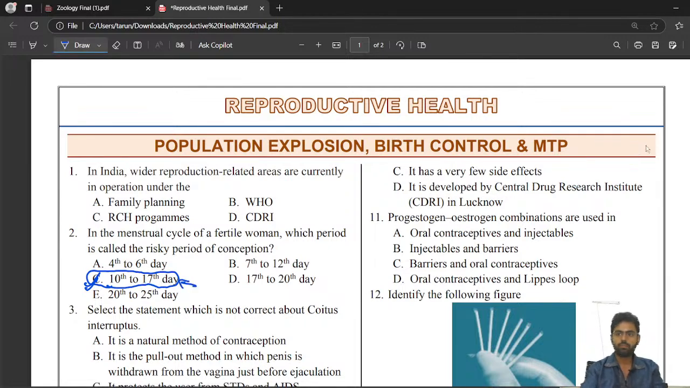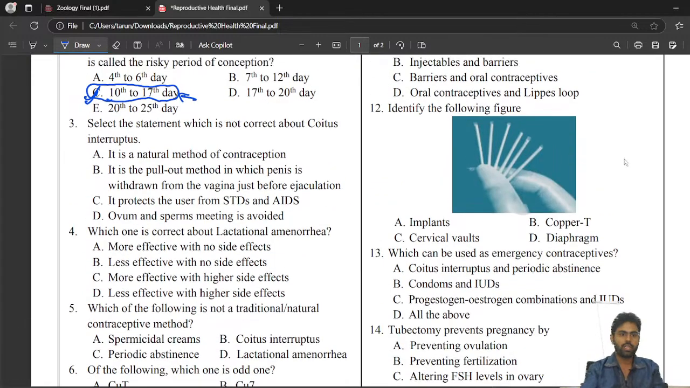Then the next question: select the statement which is not correct about coitus interruptus. These methods of contraception are very important. Then the drugs, all these questions, and MTP questions are important. Then the last page of the reproductive health chapter is extremely important. So we'll discuss these very selective important questions, which you made mistakes on and which are important.